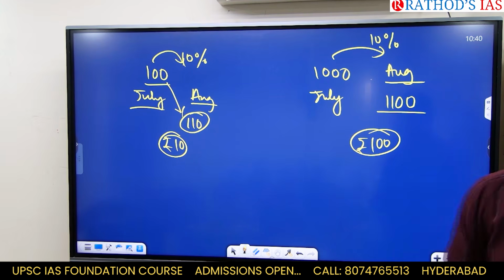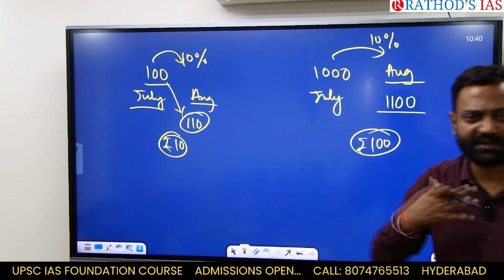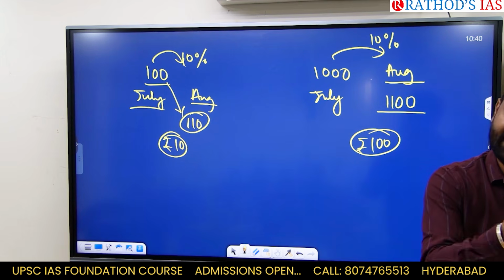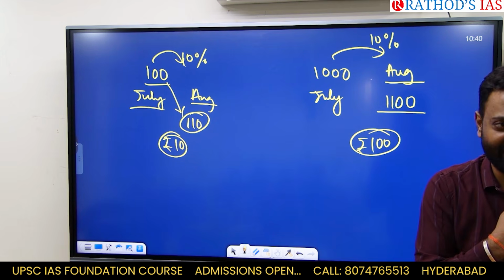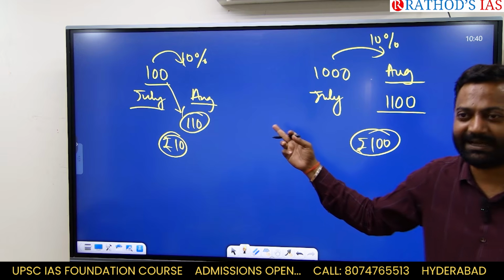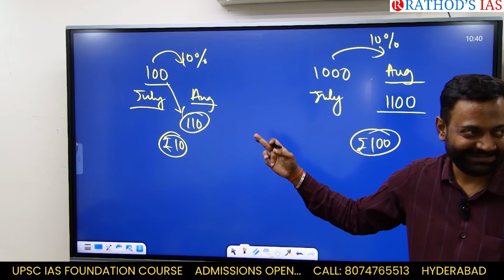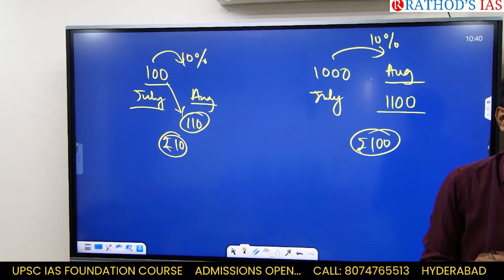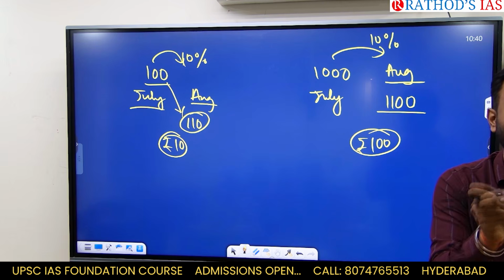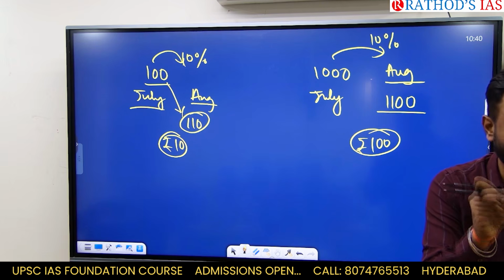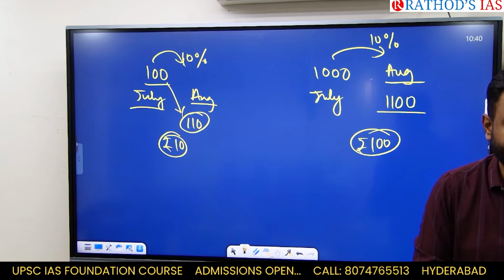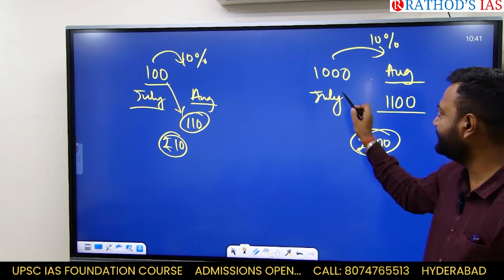Right. The percentage change in both the cases is 10%. I am also dancing, he is also dancing, but I got only a 10 rupee hike. Why is this the case? Because my base was small. The base on which my 10% was calculated was small. The base on which his 10% was calculated was broad.